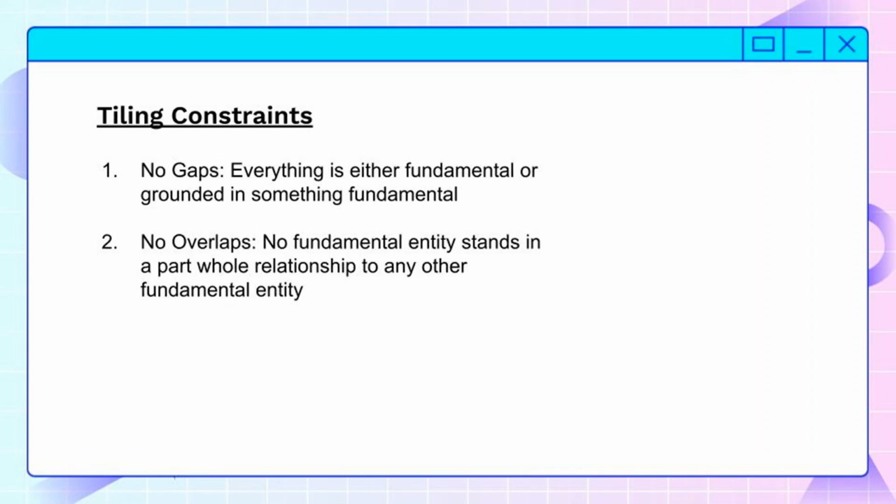Next, we have the tiling constraints, which is composed of two beliefs. One is no gaps. Everything is either a fundamental entity or grounded in a fundamental entity. There is nothing in existence which is dependent but doesn't depend on anything. Non-fundamental but has nothing lower than it.